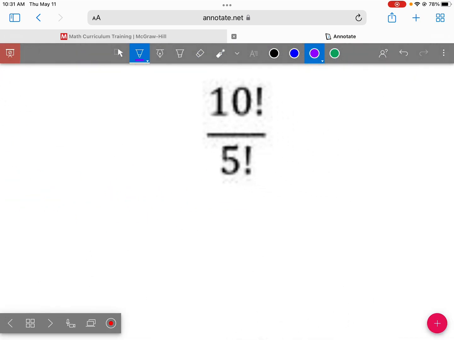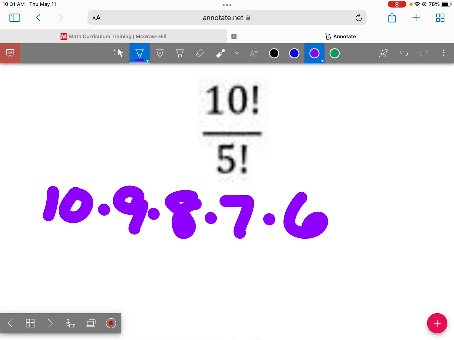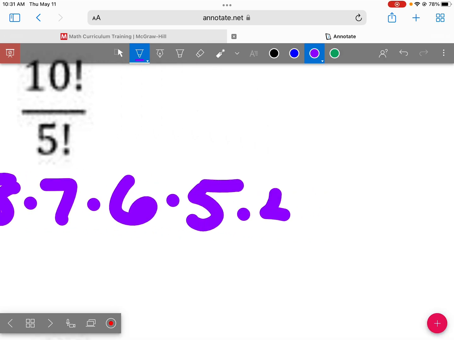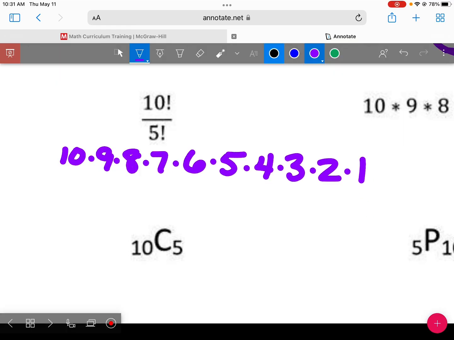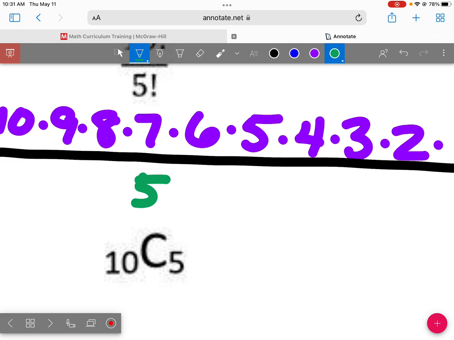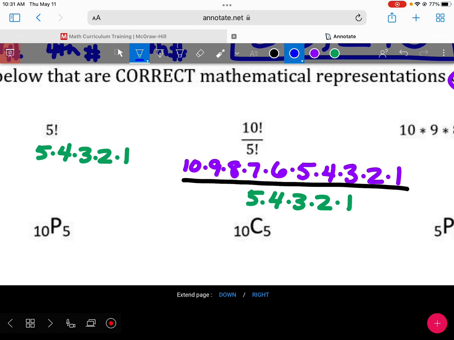We have a fraction. We have it written as a fraction. So we've got 10 factorial on top. And on the bottom, we have 5 factorial. Would any of those cancel?